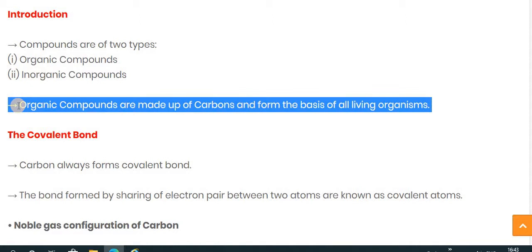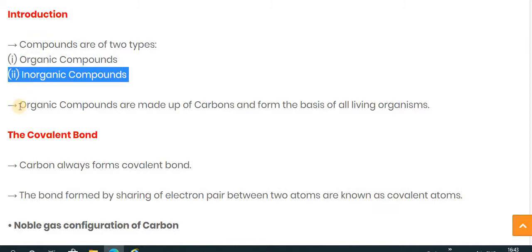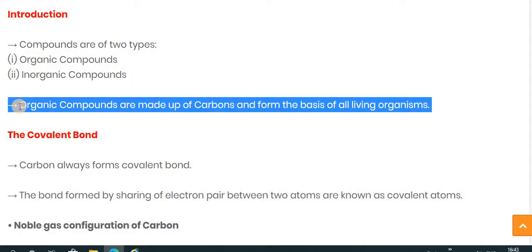Organic compounds means compounds which are made up of carbon, and as we know, carbon is the basic biomolecule for all living organisms. Compounds are divided into two types, organic compound and inorganic compound. Organic compound means a compound which is made up of carbon and is the basis of all living organisms.